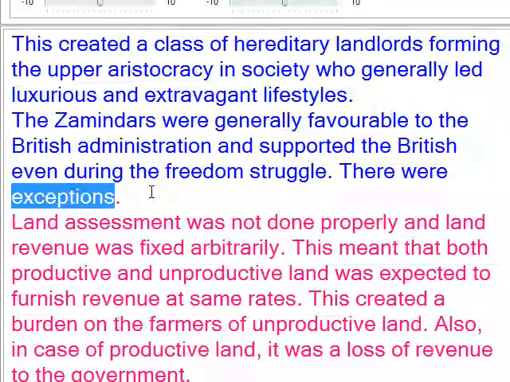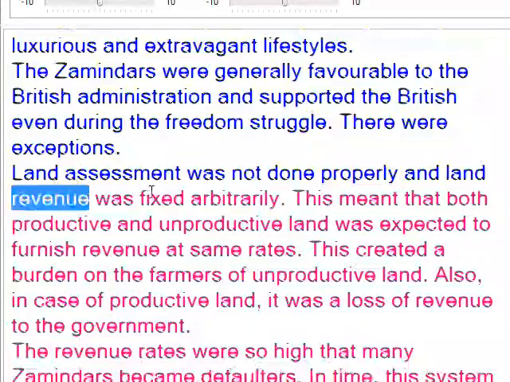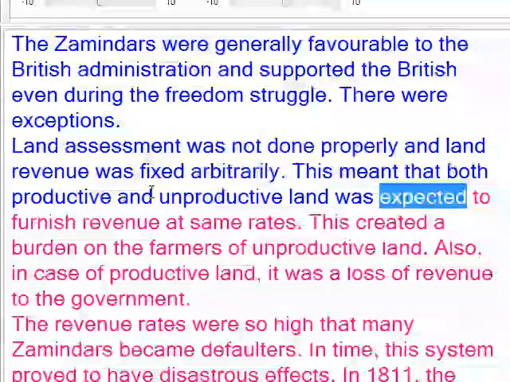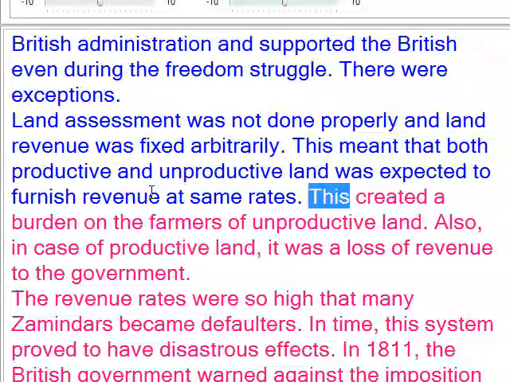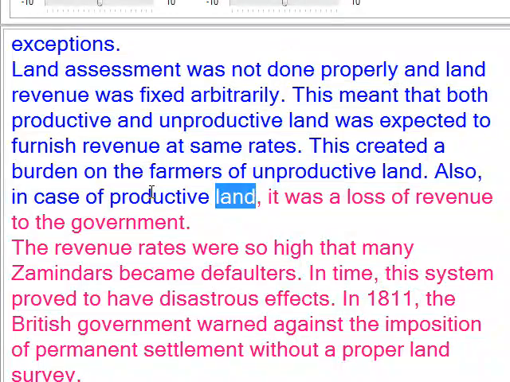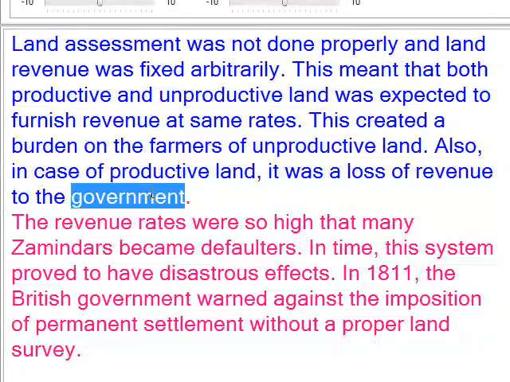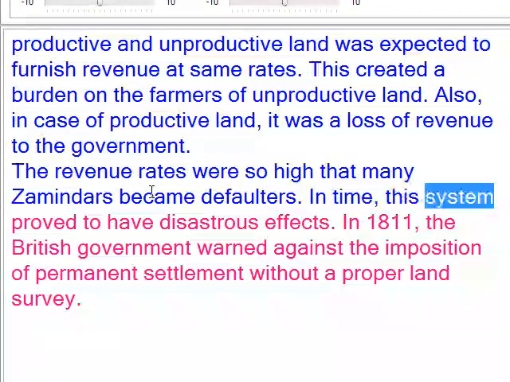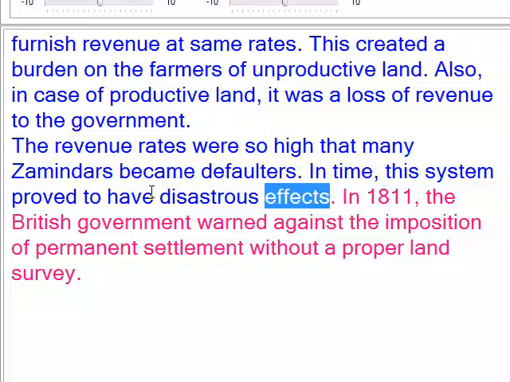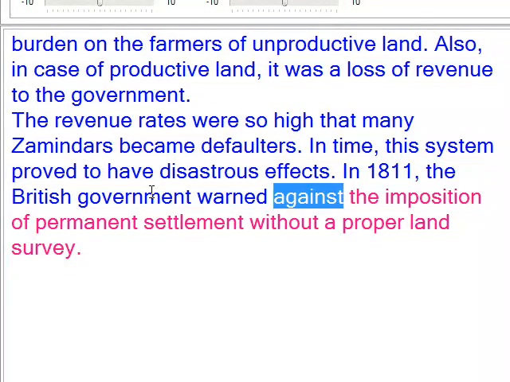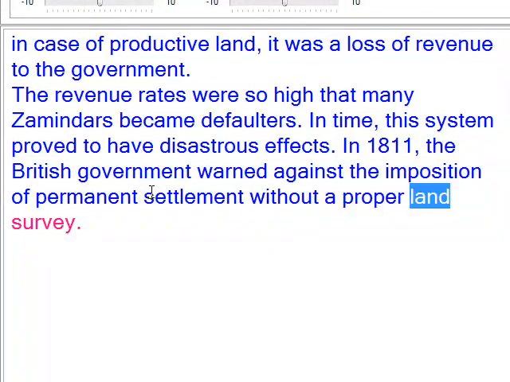There were exceptions. Land assessment was not done properly and land revenue was fixed arbitrarily. This meant that both productive and unproductive land was expected to furnish revenue at the same rates. This created a burden on the farmers of unproductive land. Also, in case of productive land, it was a loss of revenue to the government. The revenue rates were so high that many zamindars became defaulters. In time, this system proved to have disastrous effects. In 1811, the British government warned against the imposition of permanent settlement without a proper land survey.